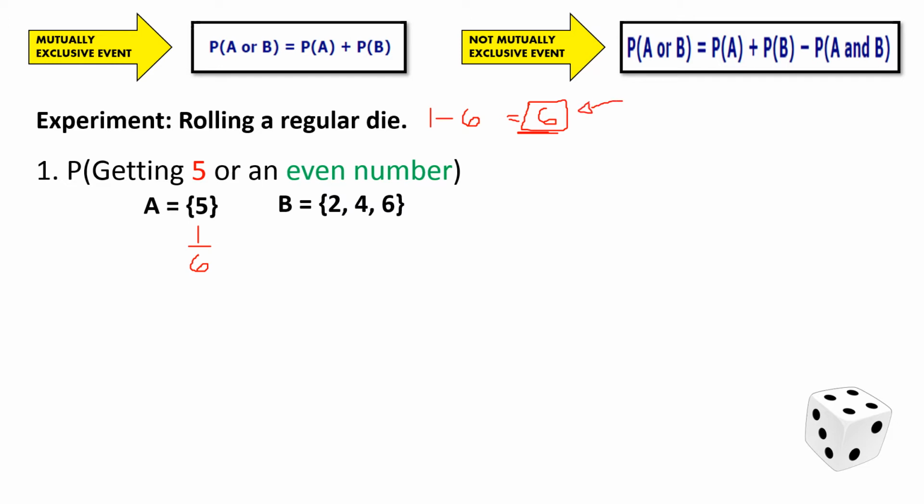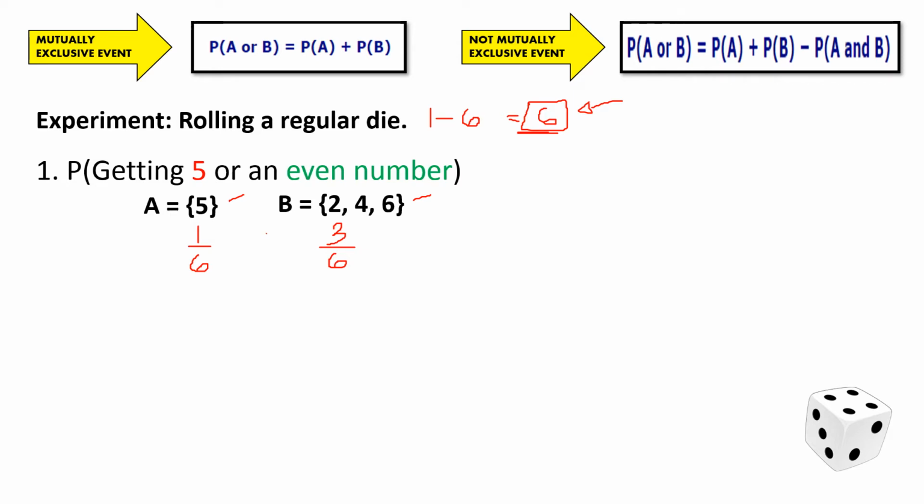While for the second event, probability of getting even numbers, we do have 3 over 6 as the probability for this one, since we have 3 elements under even numbers. Upon looking at the elements of the first event and the second event, we don't have common elements, meaning the event in number 1 is under mutually exclusive event. So we're not going to have any subtracting value here.